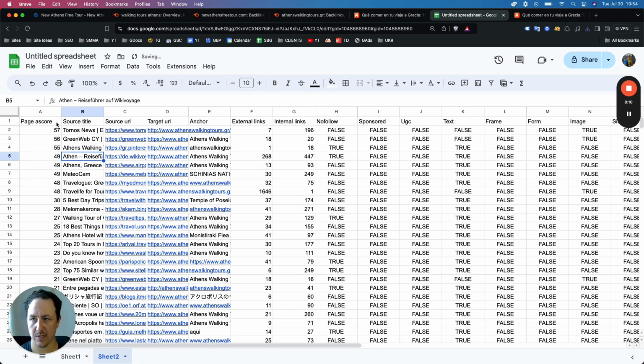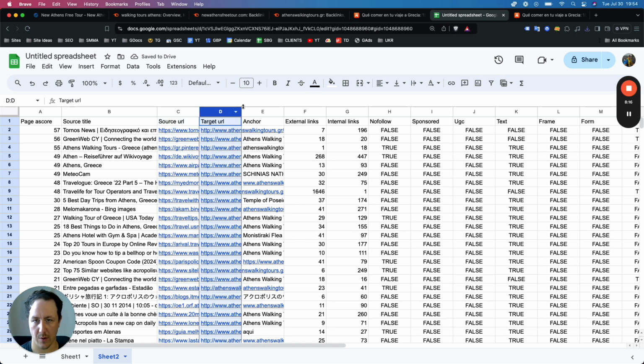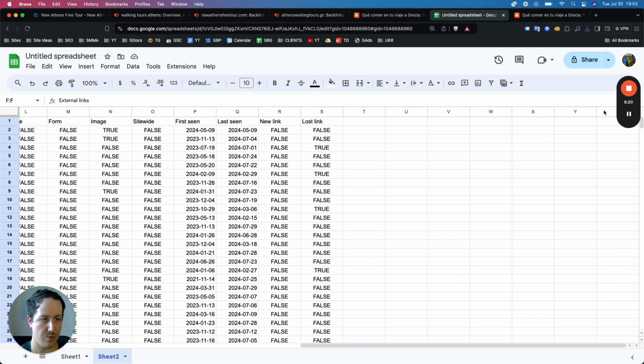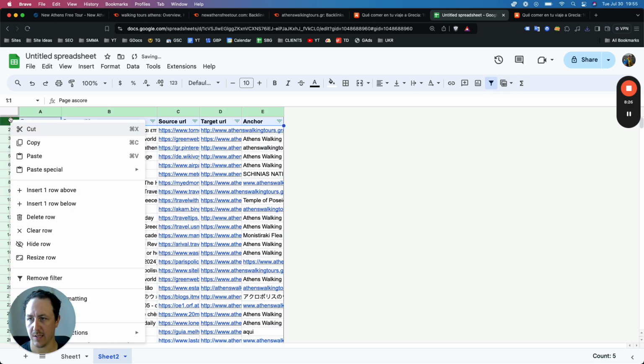And now you have a list of all the domains with the authority score, the source title, which is not so important, but you can leave it there. Source URL, target URL, as well as anchor. This nofollow, dofollow doesn't really matter, especially when you first start out building links. And then from here, you can just format the sheet in a way that makes sense for you, right?